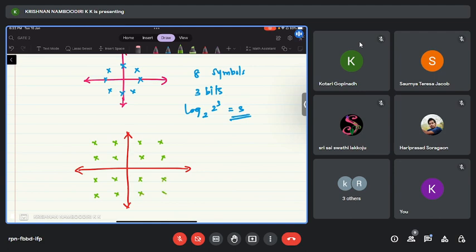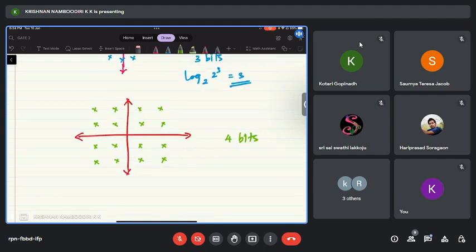So 16 points, 16 symbols basically. One symbol corresponds to how many bits then? Log 16 to the base 2, right? It's very straightforward, so that means 4 bits.